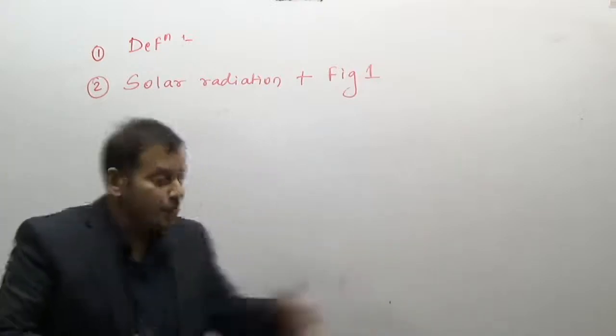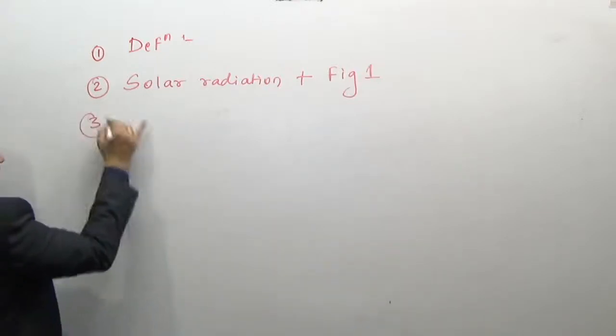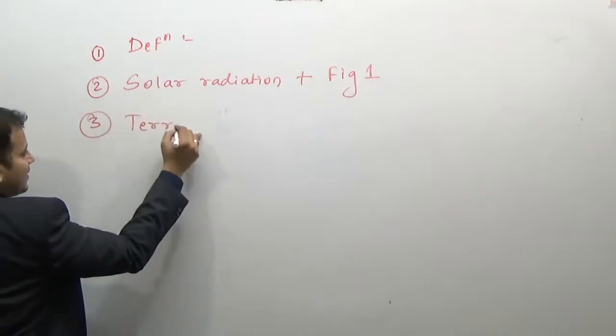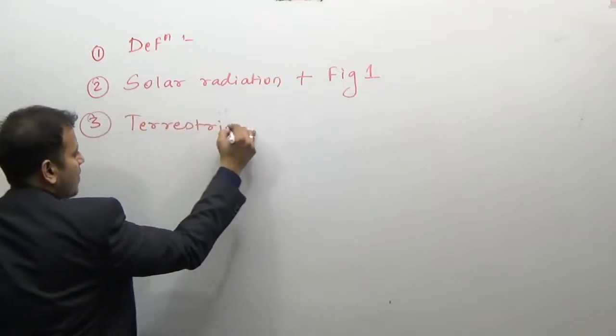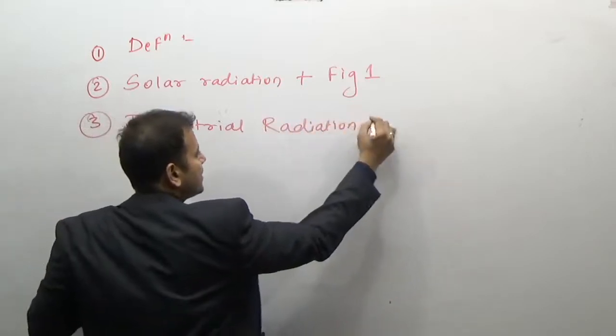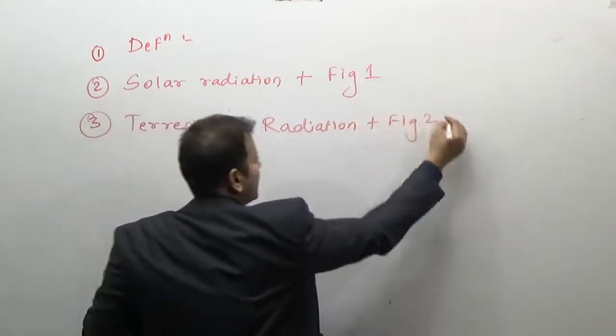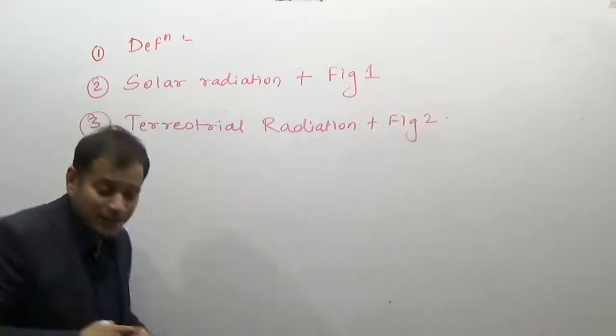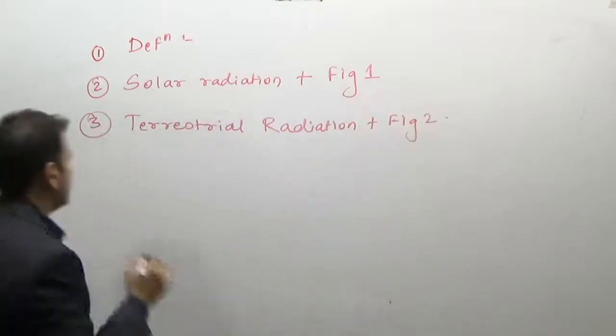Now the third point is terrestrial radiation plus figure 2, and explain this, and this is what the heat budget of the Earth is, and then conclude.